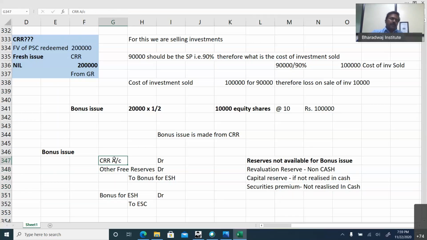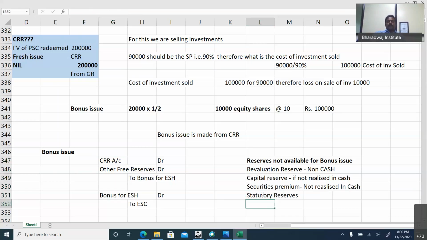Sir, what is the purpose of bonus issue? To improve the liquidity in the market, to improve the tradability of shares in the market. Statutory reserves cannot be taken for bonus issue.